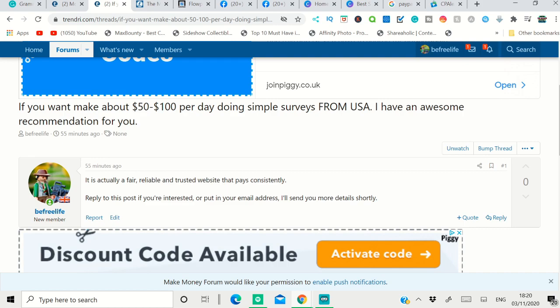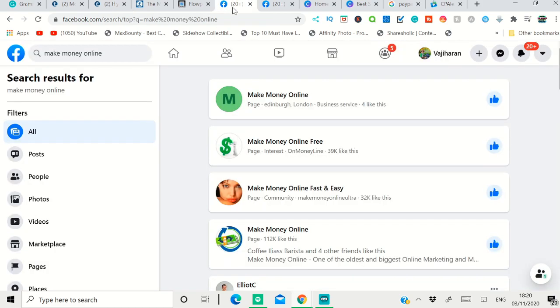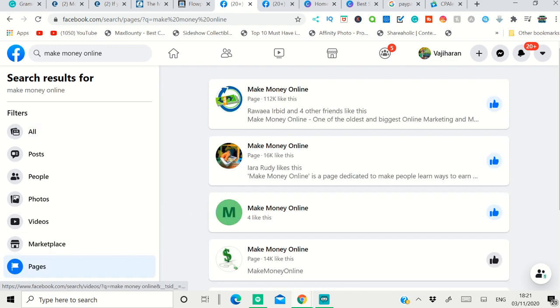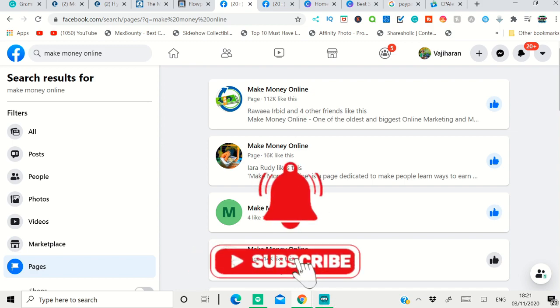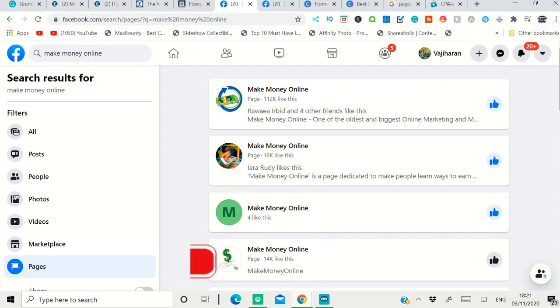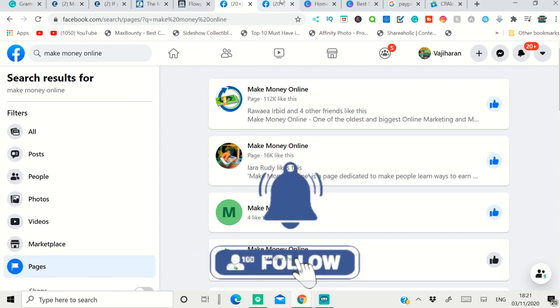The second and easiest worldwide method is Facebook. What you have to do is type "make money online" in the search bar and filter through pages, and join as many pages as you want. But it's important to consider pages with more than 1000 likes, so that the page brings traffic every single day. This is a fairly new page with only 4 likes, so there aren't many people there. But this one has over 112,000 people, so you can join these pages like I did here.